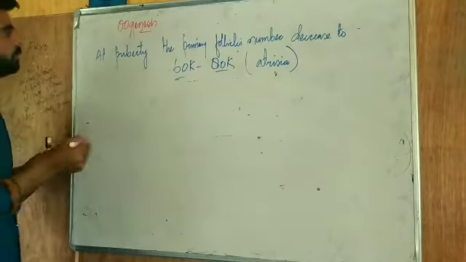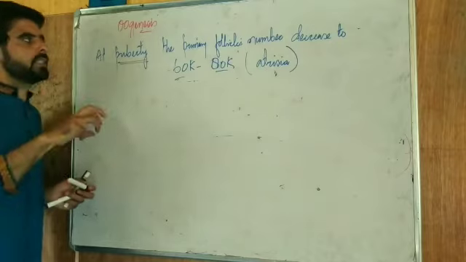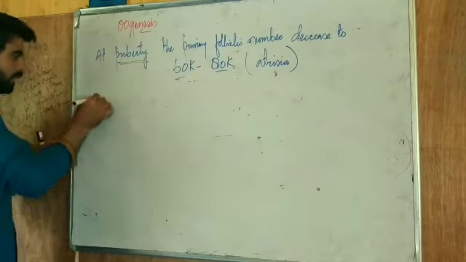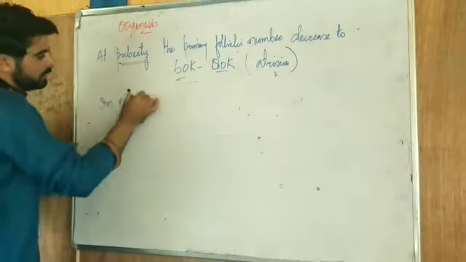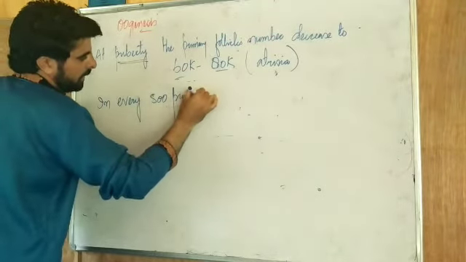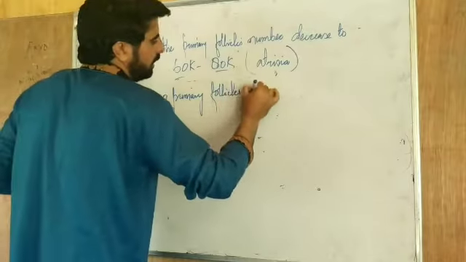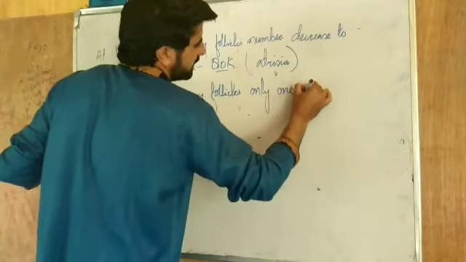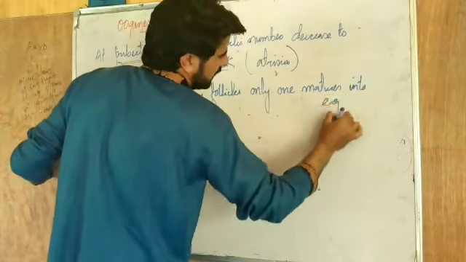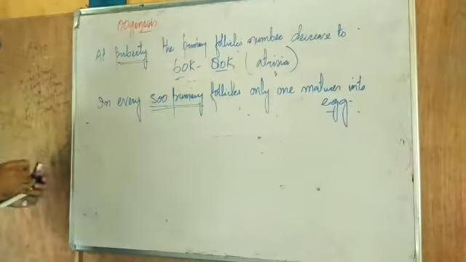So when the girl attains puberty, there is again a decrease in the number of primary follicles. The number becomes 60,000 to 80,000. Of every 500 primary follicles, only one matures into an egg.